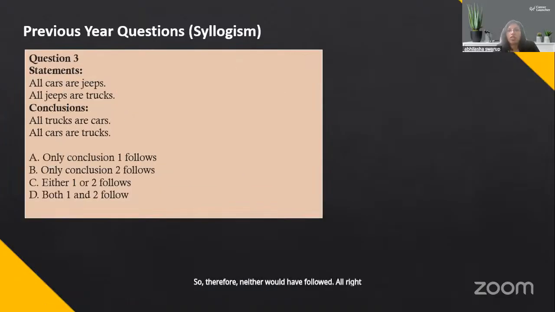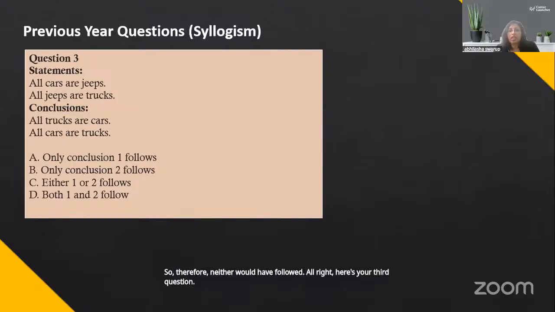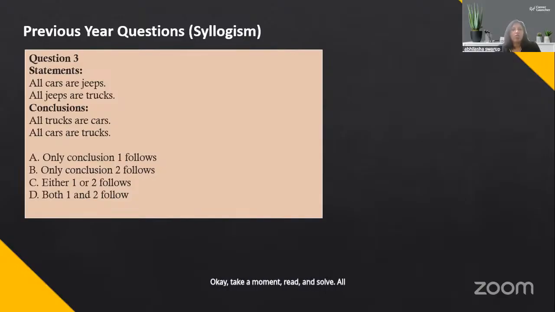All right, here's your third question. Take a moment, read and solve. All cars are jeeps, all jeeps are trucks. Can I say all trucks are cars?